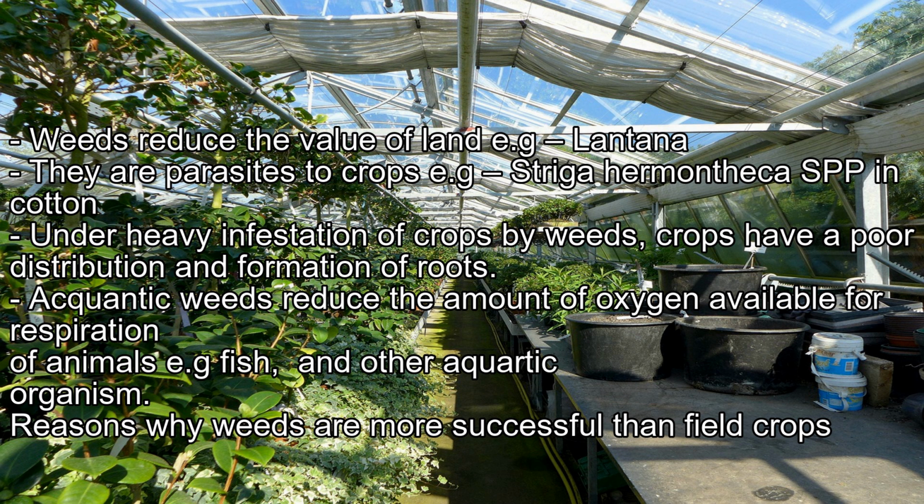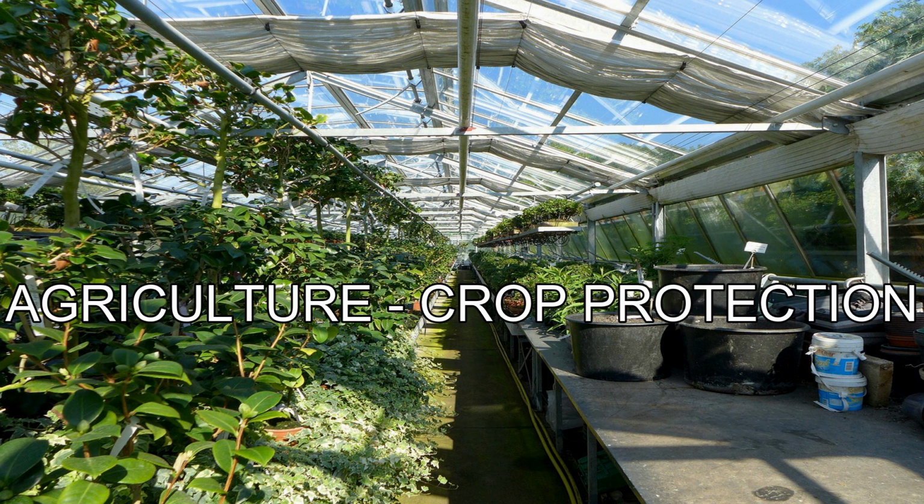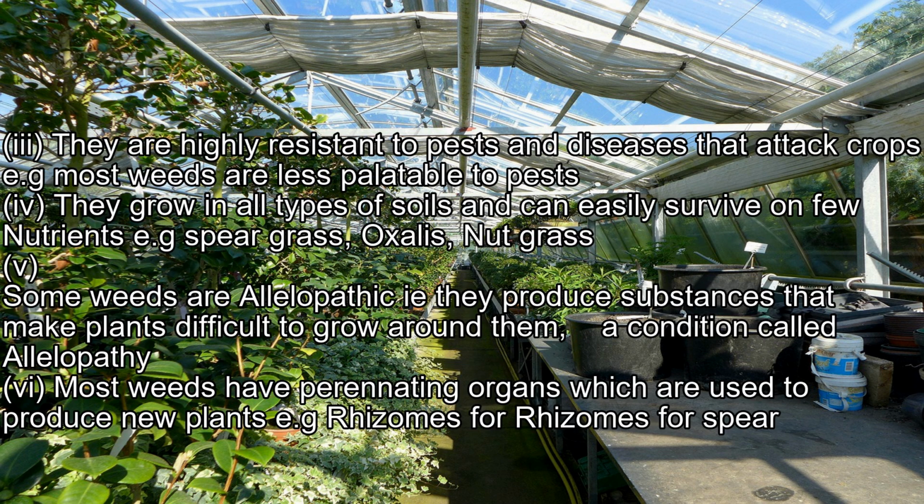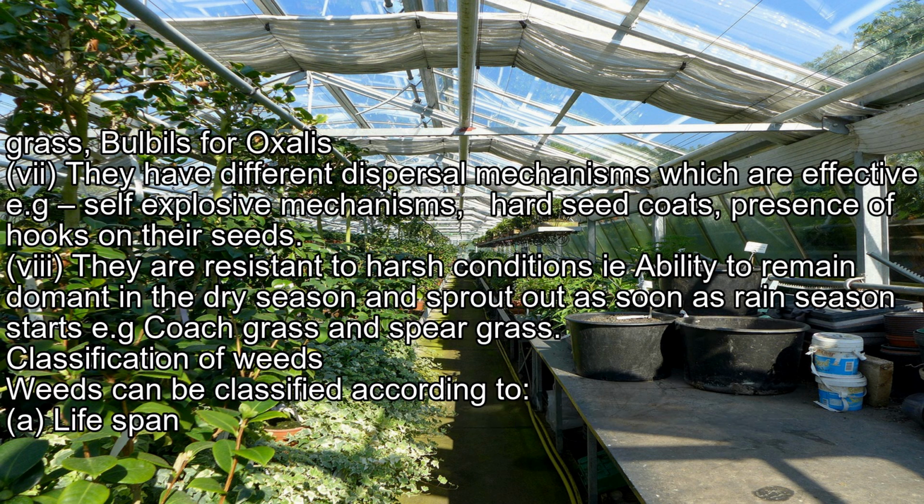Reasons why weeds are more successful than field crops. One, they are highly resistant to pests and diseases that attack crops, e.g. most weeds are less palatable to pests. Two, they grow in all types of soils and can easily survive on few nutrients, e.g. speargrass, oxalis, nutgrass. Three, some weeds are allelopathic, i.e. they produce substances that make it difficult for plants to grow around them, a condition called allelopathy. Four, most weeds have perennating organs which are used to produce new plants, e.g. rhizomes for spear grass, bulbils for oxalis.